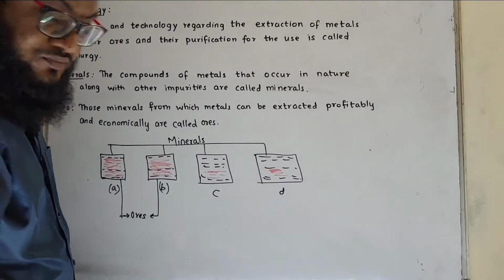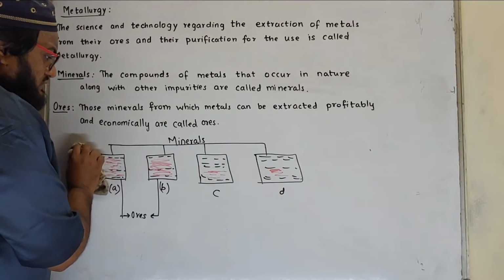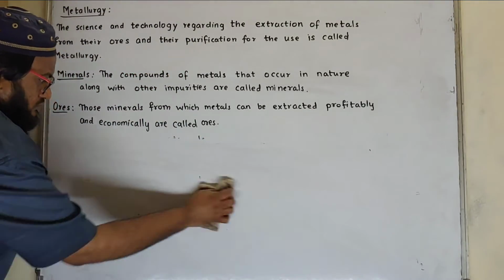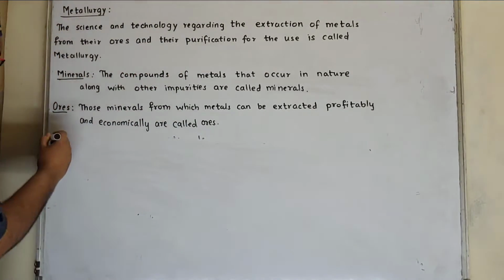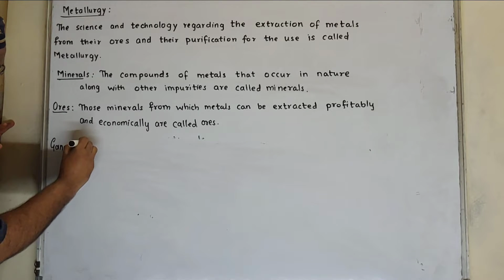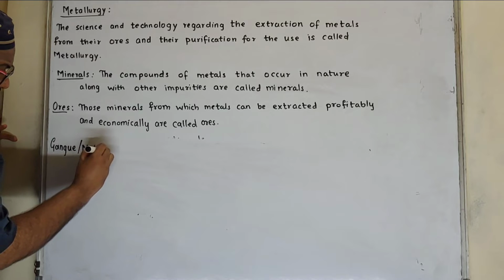So next one, impurities. The impurities are called gangue particles or gangue. We can also term it as matrix.